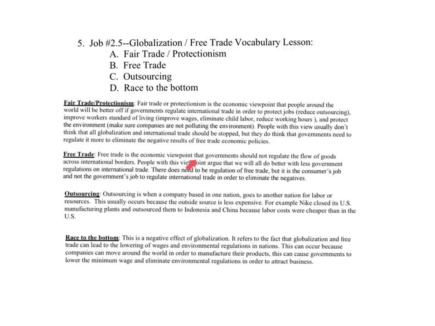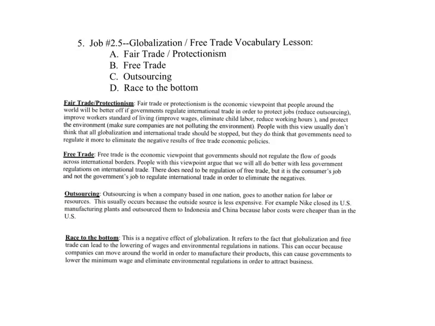Free trade is the viewpoint that we should have a free flow of goods that government should not regulate. People with this viewpoint believe that we'll be better off with less government. There does need to be regulation of free trade, but it's the consumer's job and not the government's job to regulate free trade. Kind of like the idea of freedom and power of consumers, that they vote with their dollars, and when they don't like a company, they won't spend money with them.